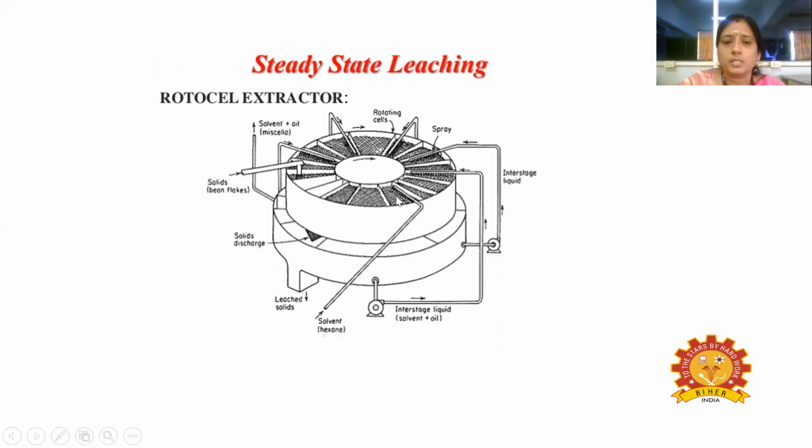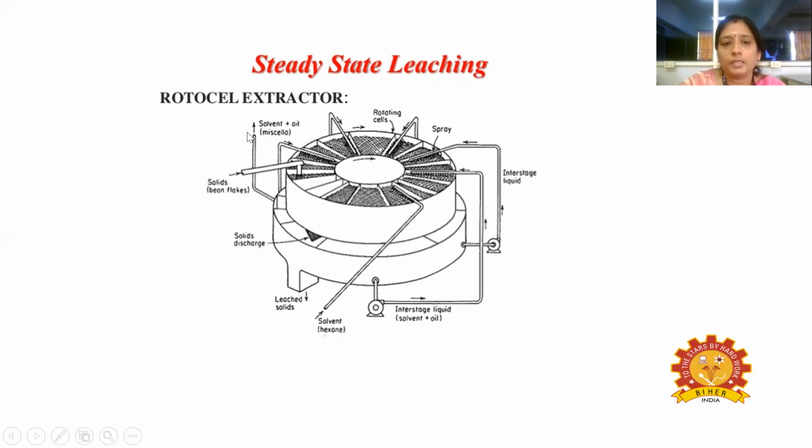Under each compartment we keep the solid mixture, and the pure solvent will be sprayed through this. The pure solvent will be sprayed in each compartment. When the solvent is sprayed onto the solid mixture, the solute present in the solid mixture will be extracted out and drained from the bottom, and those drains will be separated.